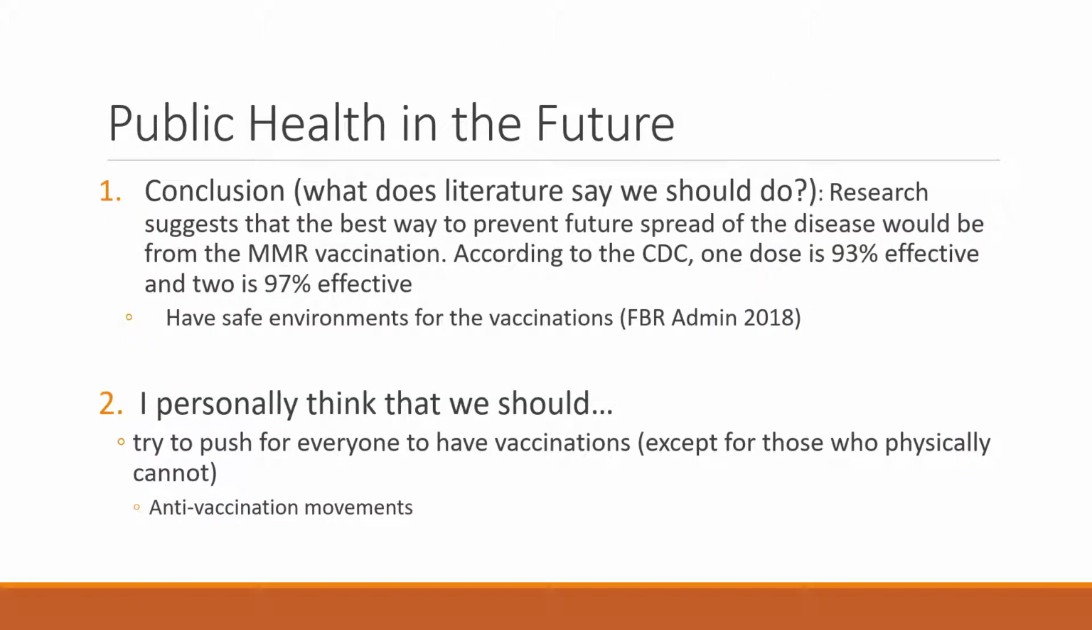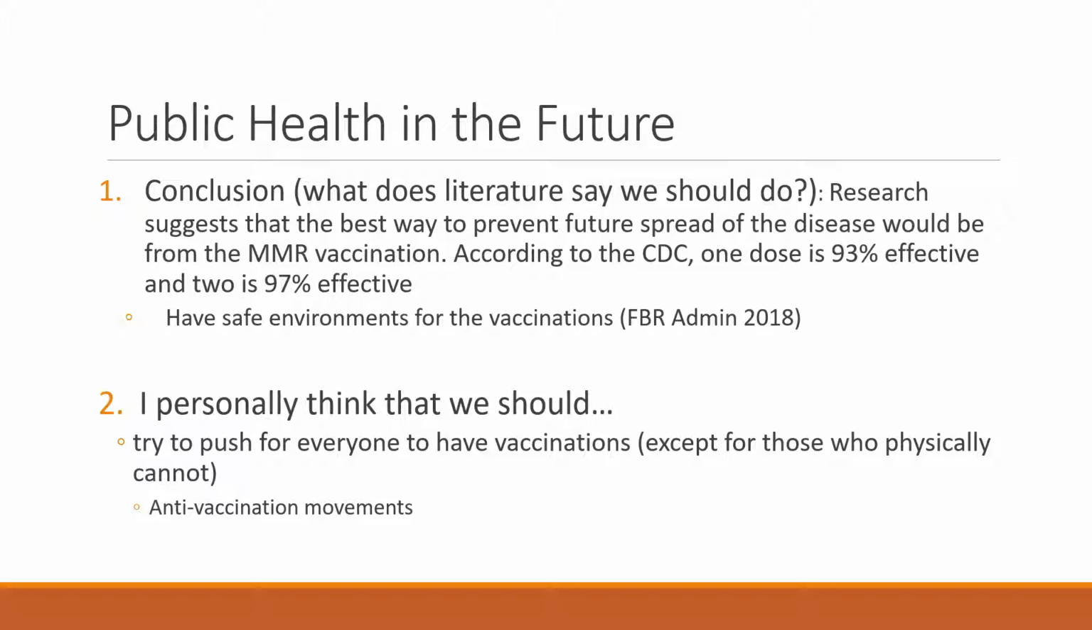So research suggests that the best way to prevent future spread of disease will be from the MMR vaccine. According to the CDC, 1 dose is 93% effective and 2 is 97% effective. We should also have safe environments for the vaccinations. There are certain temperature ranges, light exposure, and places within the refrigerator that keep the vaccine potent.